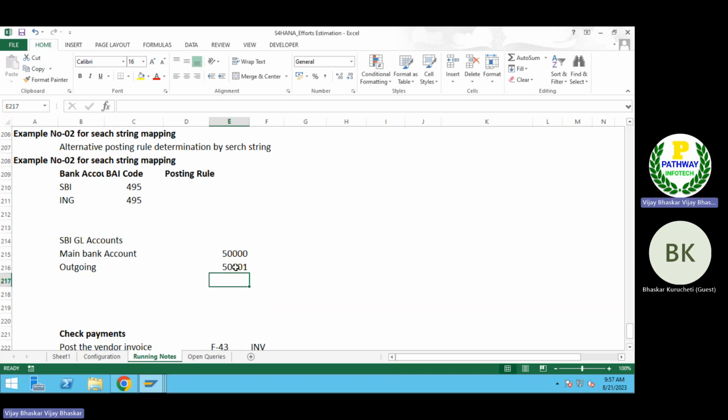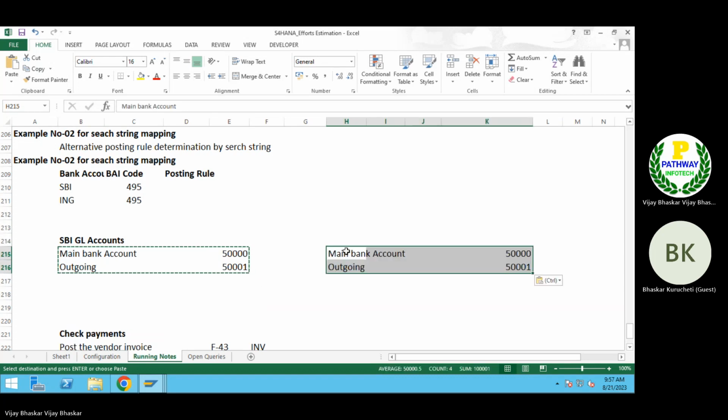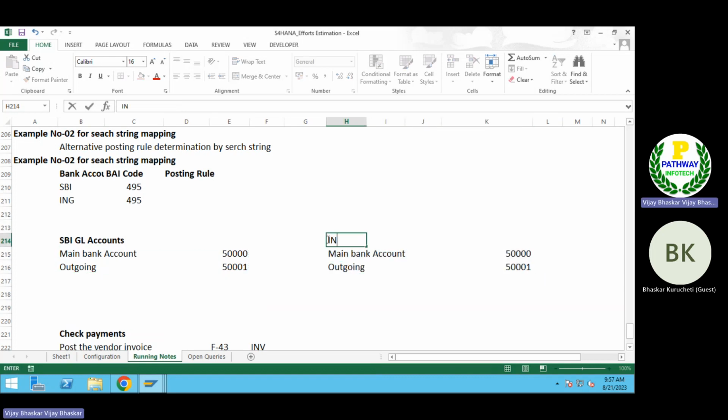Now for ING bank, let us assume even my main bank account is the same, but the outgoing clearing account will be different here. Let's say my outgoing clearing account, this one.